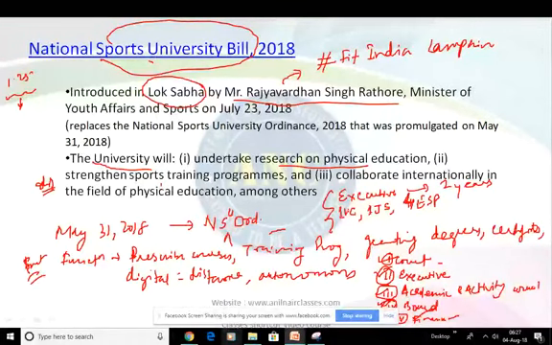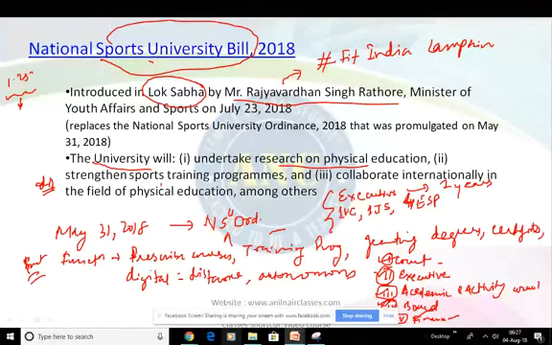And if no action is taken within a reasonable time period, the central government may issue binding direction to the council, right? In addition, the central government may annul any proceeding of the university which does not conform with the bill.